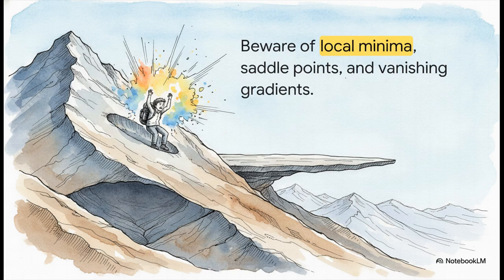Or what if they hit a completely flat plateau, a saddle point, where there is literally no slope at all to guide them? These are the brutal, real-world challenges data scientists face every day. And it's exactly why those advanced optimizers like Adam and the built-in noise from mini-batch calculations are so vital. They literally jostle the hiker out of the ditches so they can keep searching for the true valley floor.